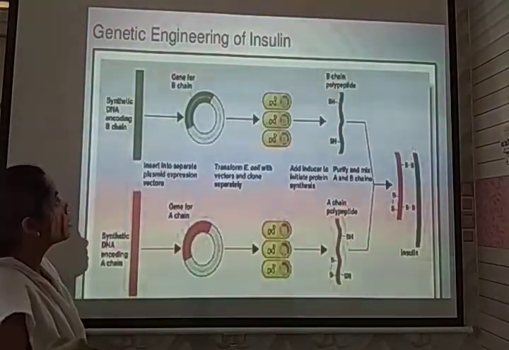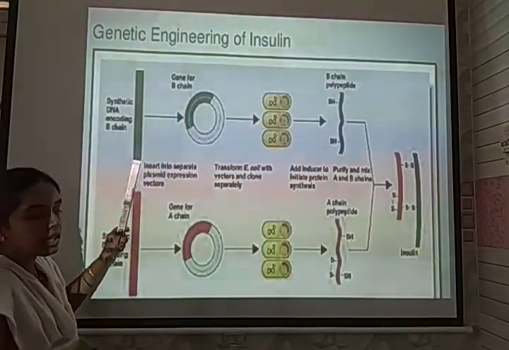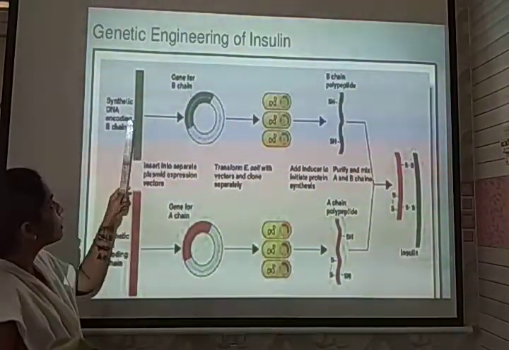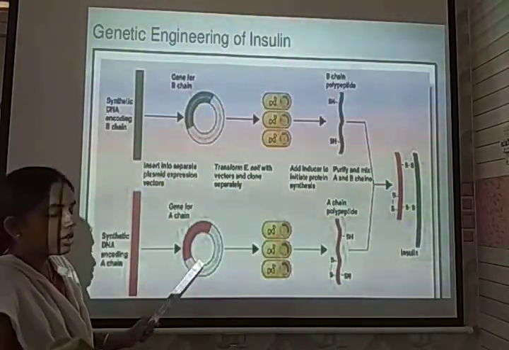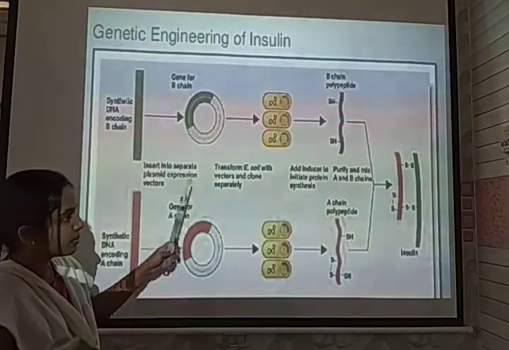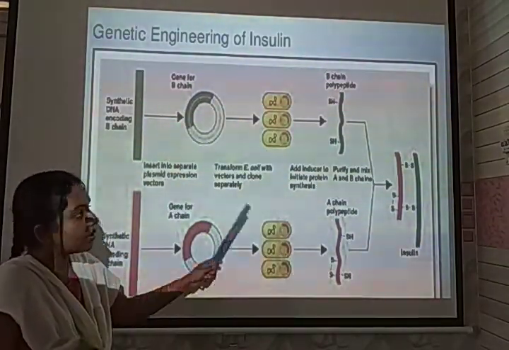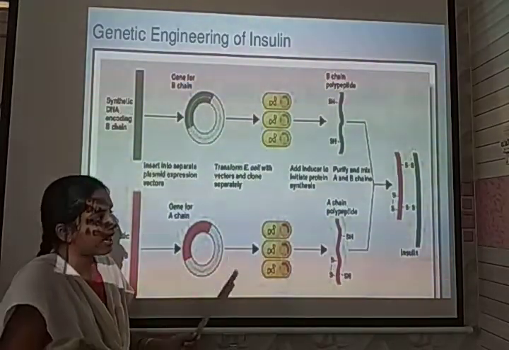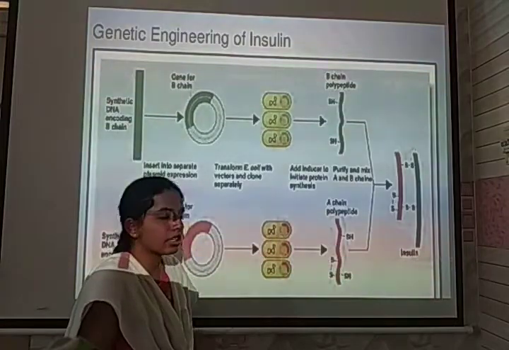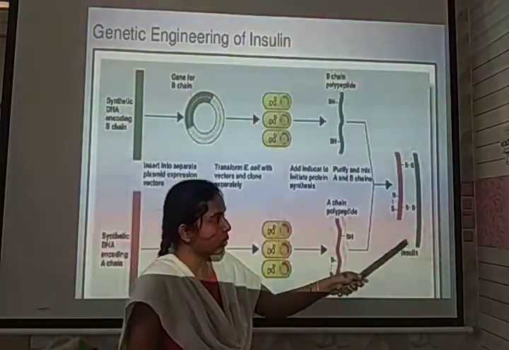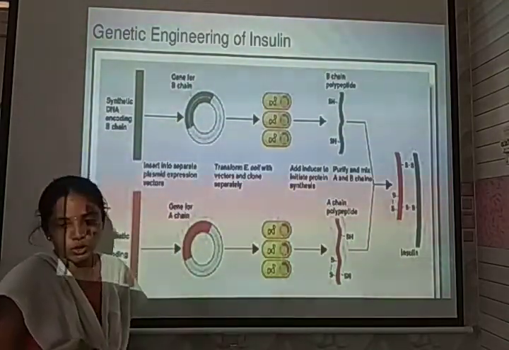So here, in the schematic representation, there is a synthetic DNA that was produced and specific molecules have been selected. So where the gene recombination, that is called a recombinant plasmid, has been developed. Then it has been induced into a bacterial cell by the cloning mechanism. By the downstreaming process, they have been extracted. Both have been combined together by the help of disulfide bond to form a pure insulin.